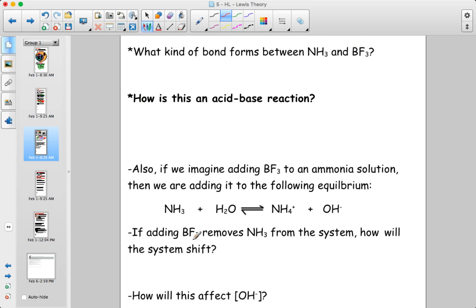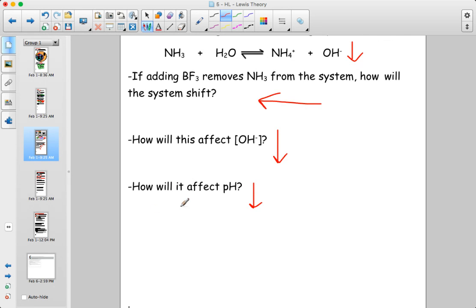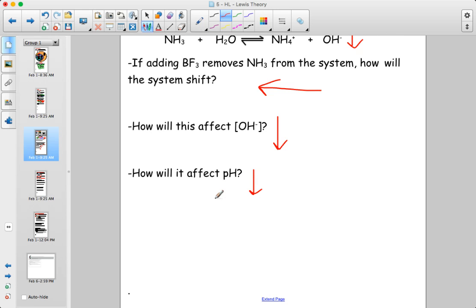that's how it neutralizes ammonia. If you want to think from an equilibrium standpoint, if you add BF3, which effectively bonds to NH3 and removes it from the system, well, as a result of removing NH3 from the system, this equilibrium will shift to the left. And by shifting to the left, you're going to make more water, but you're going to make the OH minus amount go down. So if OH minus concentration decreases, that will also at the same time bring H plus concentration back up, and pH will drop. So, again, by adding BF3 to the solution of ammonia, you eventually will make the pH drop. And if the pH drops, that's exactly what we would expect from an acid.